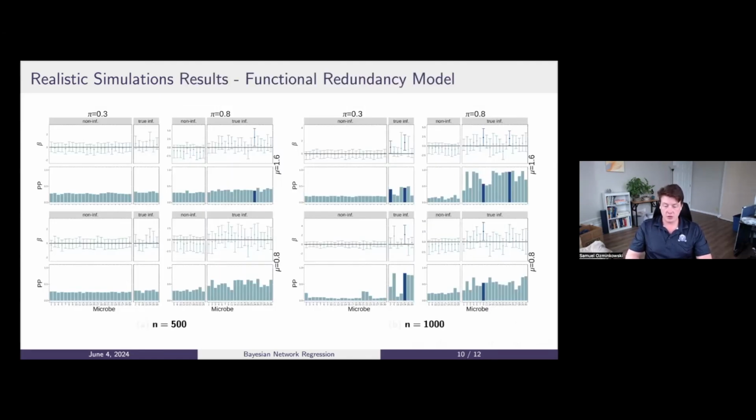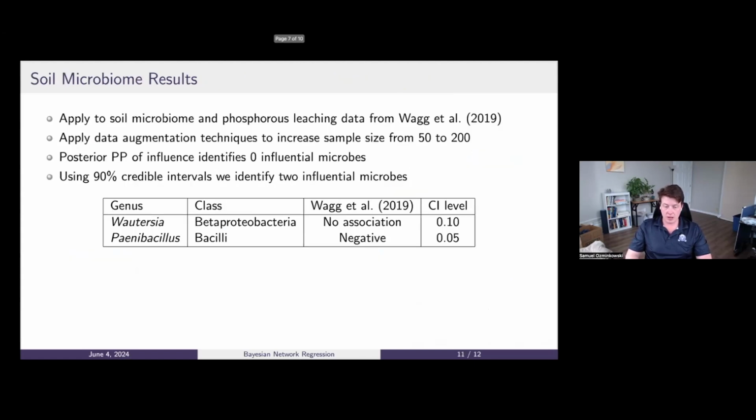We find good results in the functional redundancy model at high sizes. And as you can see, the model suffers from low power when the sample size is small. Finally, we apply the model to soil microbiome and phosphorus leaching data from Wang et al. We apply data augmentation techniques to increase the sample size from 50 to 200 in order to increase the power.